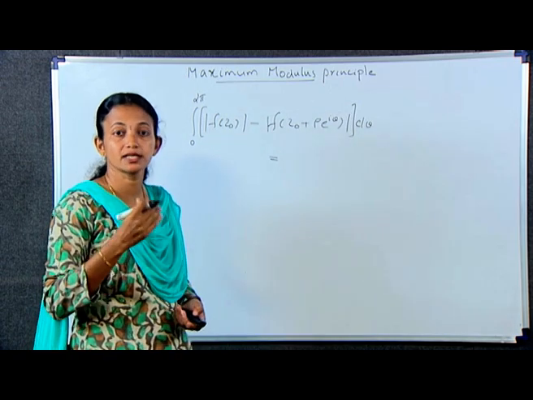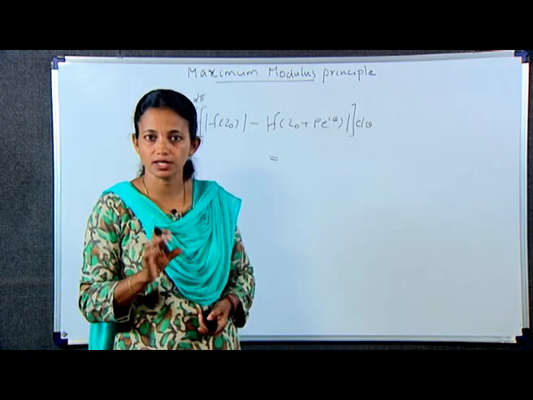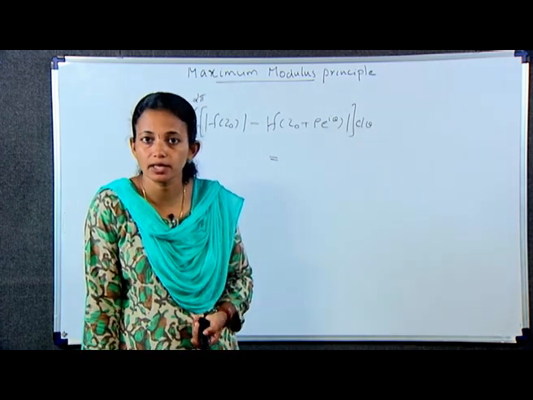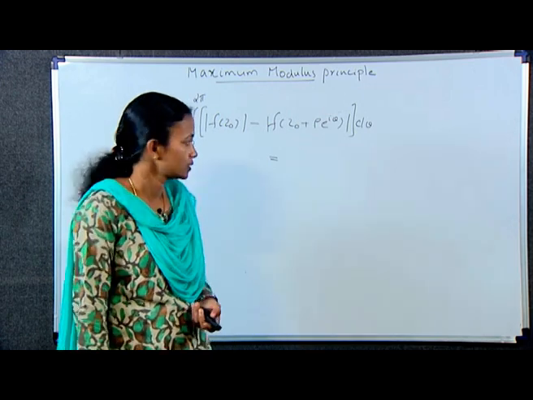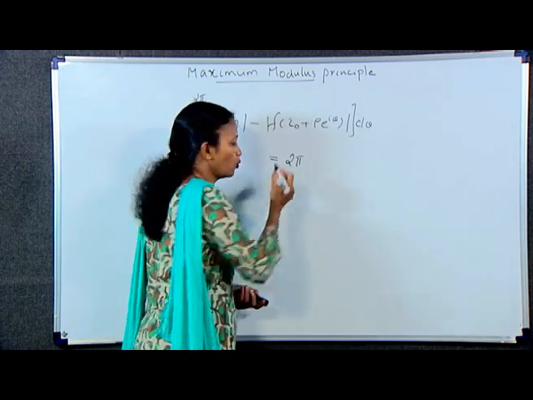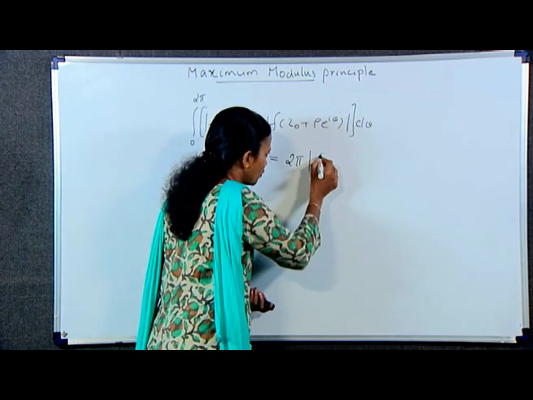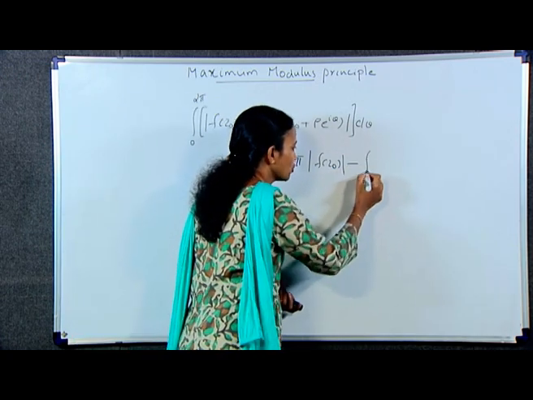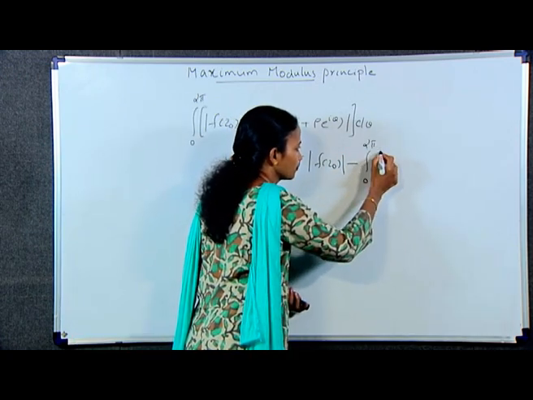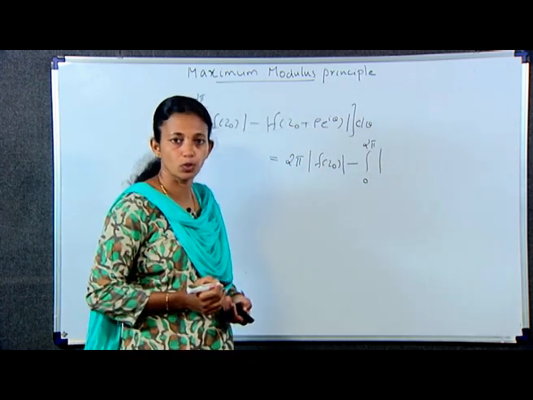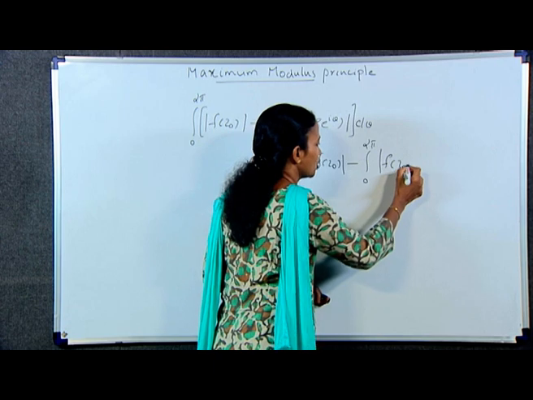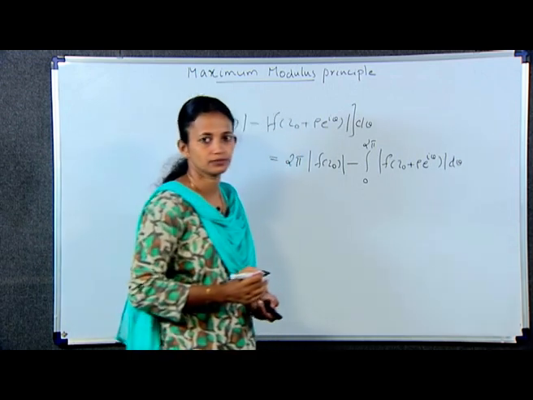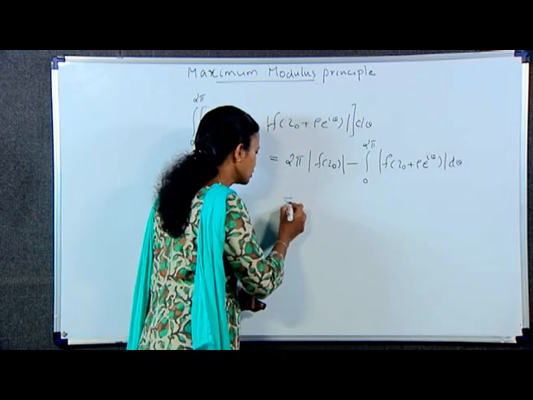This is equal to integral 0 to 2 pi modulus of f of z naught d theta minus integral 0 to 2 pi modulus of f of z naught plus rho e raised to i theta d theta. So, this is equal to 2 pi modulus of f of z naught minus integral 0 to 2 pi modulus of f of z naught plus rho e raised to i theta d theta, and this is equal to 0.